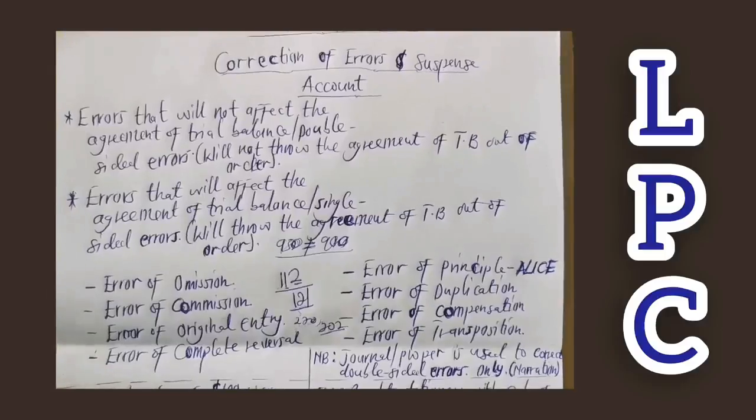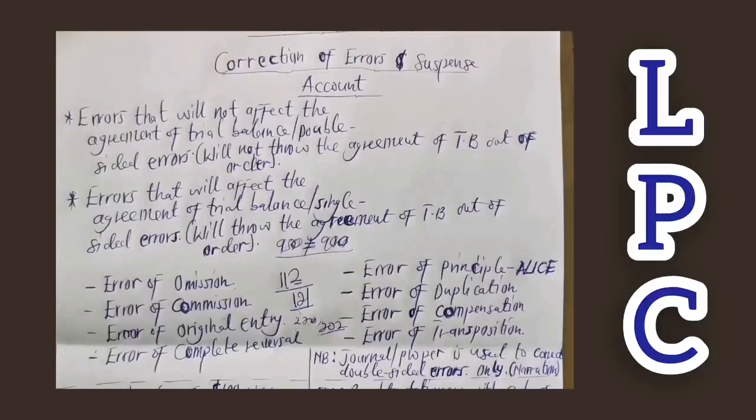And one thing that we need to understand here when it comes to errors or double-sided errors is that they are always corrected using the general journal, the journal proper. Use the general journal or journal proper only when it comes to the correction of errors or double-sided errors. They are only corrected using the journal proper only.